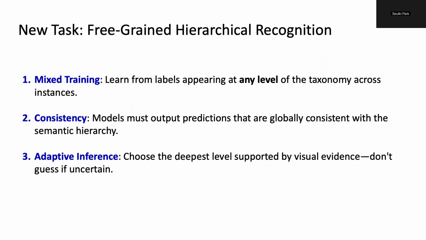This task requires models to achieve three goals. First, learn from mixed granularity labels across instances. Second, maintain global taxonomic consistency. And finally, perform adaptive inference to choose the deepest reliable level supported by visual evidence.